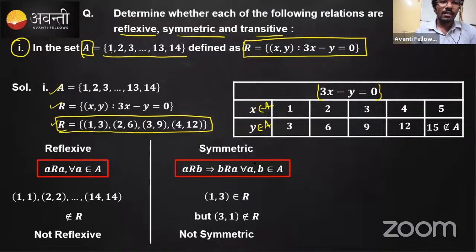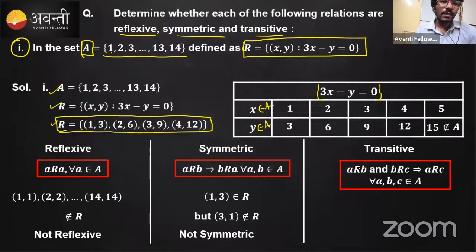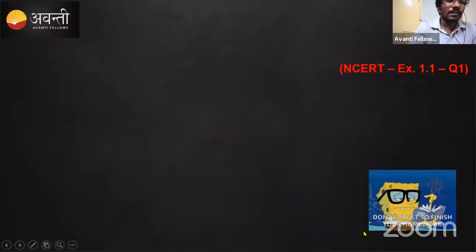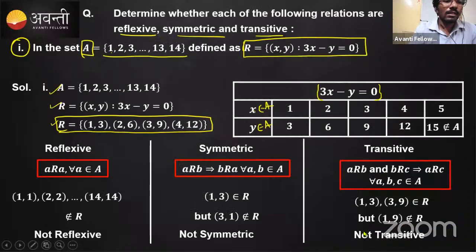And lastly, consider whether it is transitive or not: A is related to B and B is related to C. So check whether A is related to C for every element. If you take one example, 1 comma 3 and 3 comma 9, which belong to R, then 1 comma 9 does not belong to R, right? Hence, it is not transitive. Very good. So it is not reflexive, not symmetric, and not transitive.